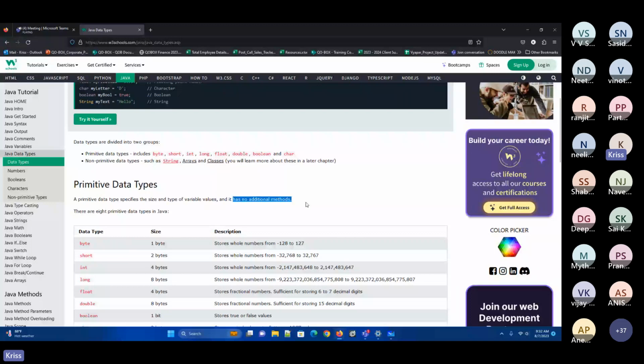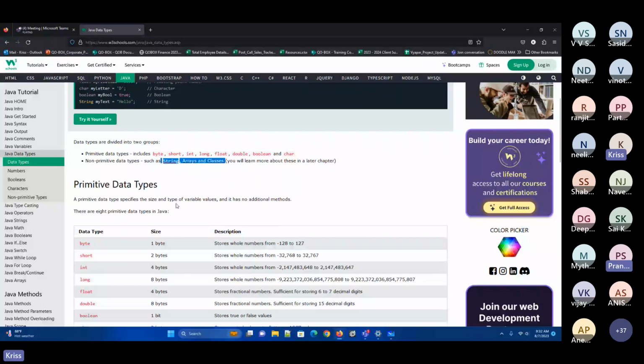Very simple. Before last week, I think Durga asked one question. Why does this start with a capital letter, and why do these things start with small letters? Did you think about it? So now all non-primitive data types are starting with capital letters. Why?